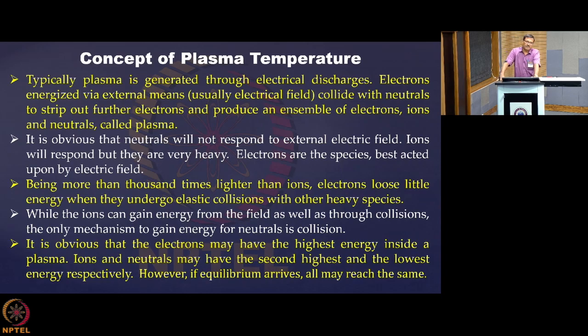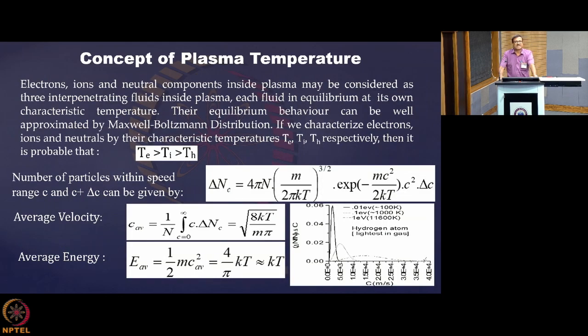And as I told you, in a non-thermal plasma, electrons always have the highest energy, much higher compared to the neutrals. Whereas in thermal plasma, a large number of collisions per second equilibrates them almost at the same temperature. That is, the electron temperature, ion temperature and heavy species temperature are the same. So inside a plasma, there is a high probability that multiple species stay at multiple temperatures.